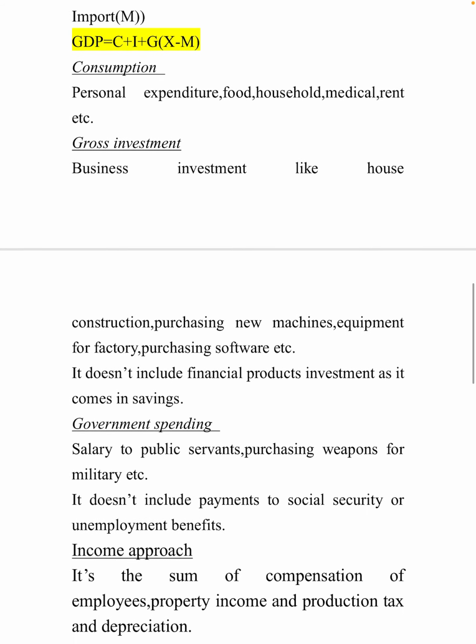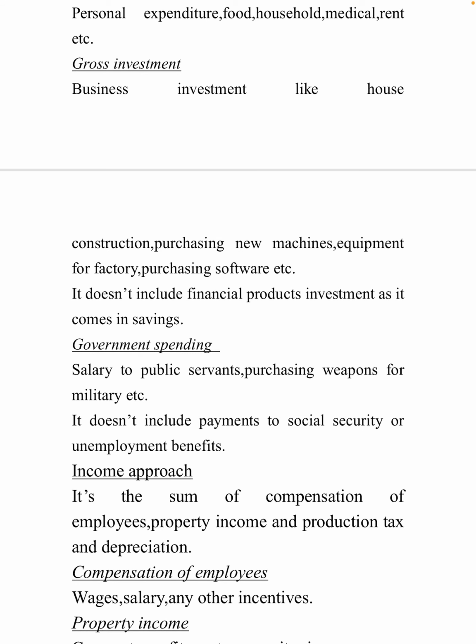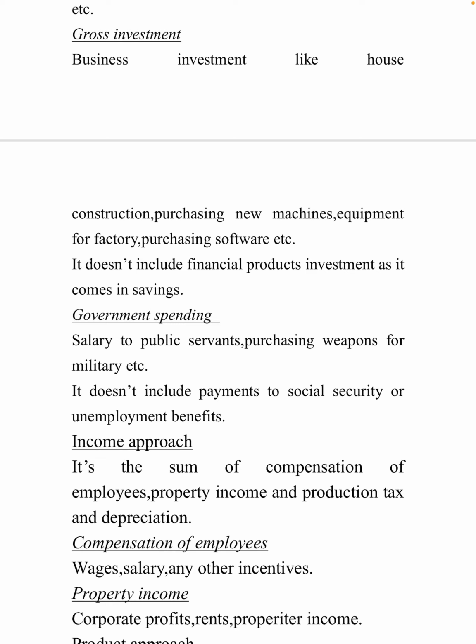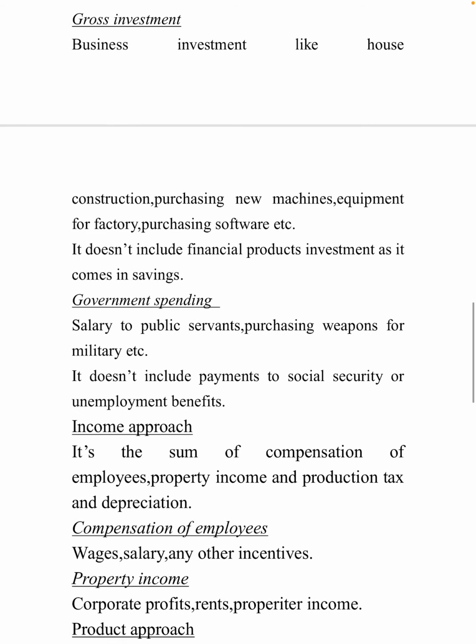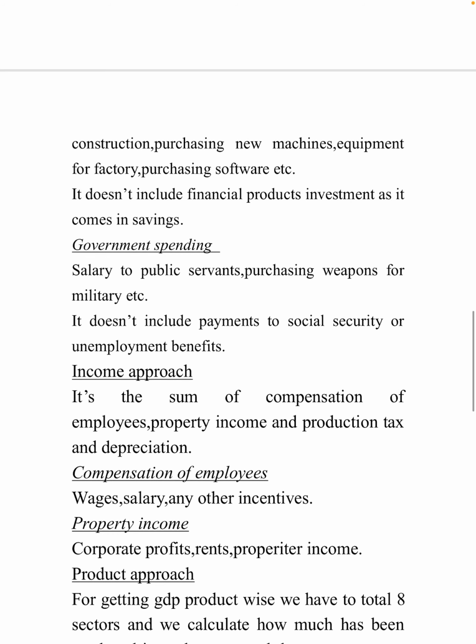Business investments like house construction, purchasing new machines, equipment for factory, purchasing software, etc. So what we invest in business is called gross investment. It does not include financial product investment as it comes in savings, so it will not come in investment.